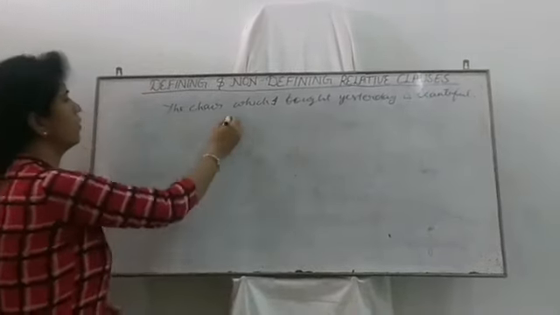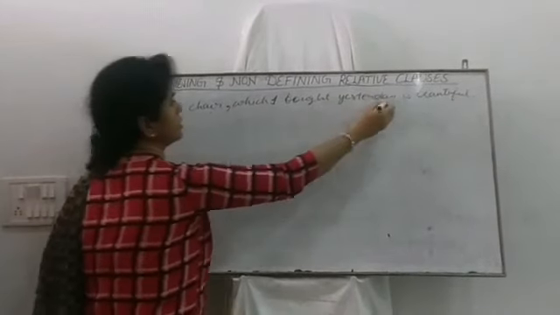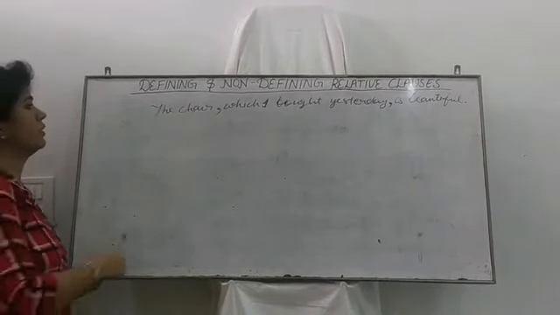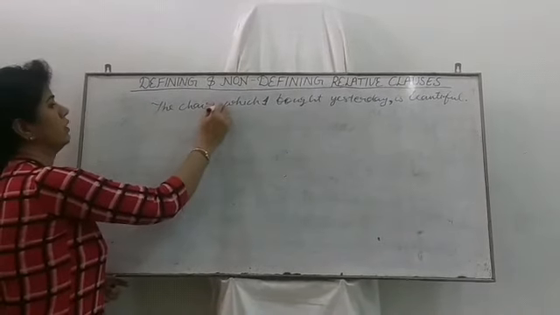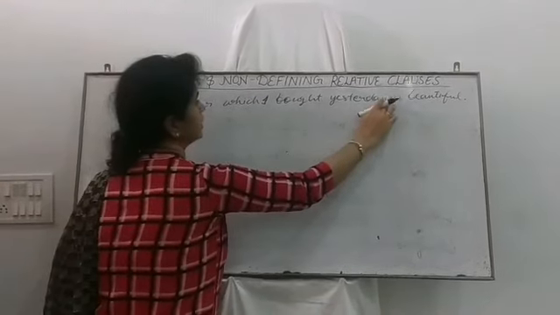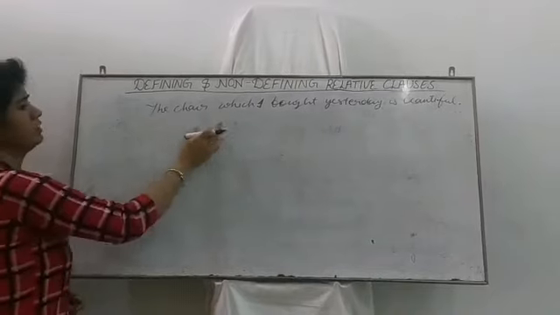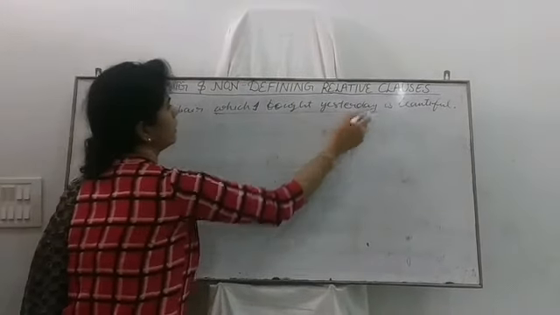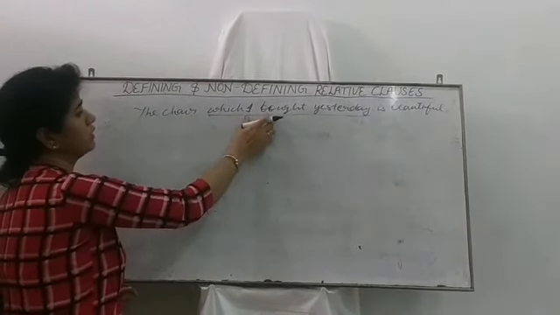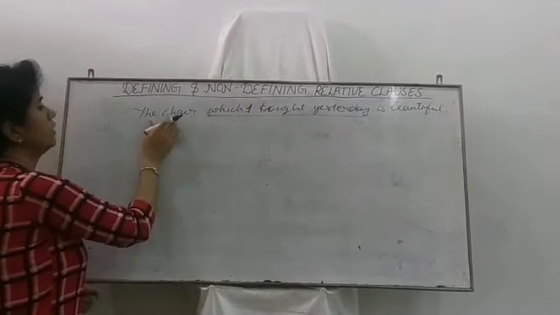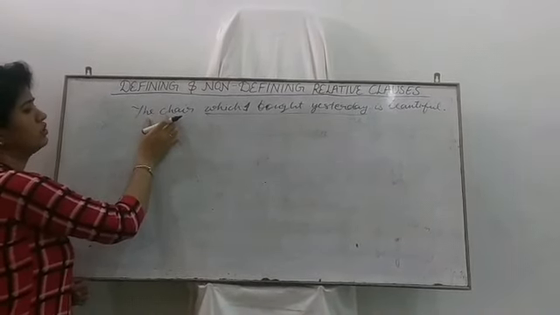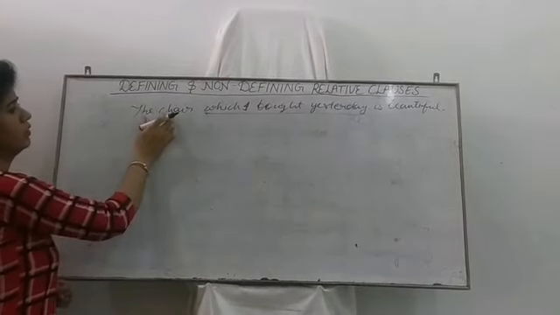Here, if we remove these commas and just read out this sentence, the chair which I bought yesterday, this portion is a relative clause and we can't remove it, because without it we don't know the exact noun, about which chair we are talking.